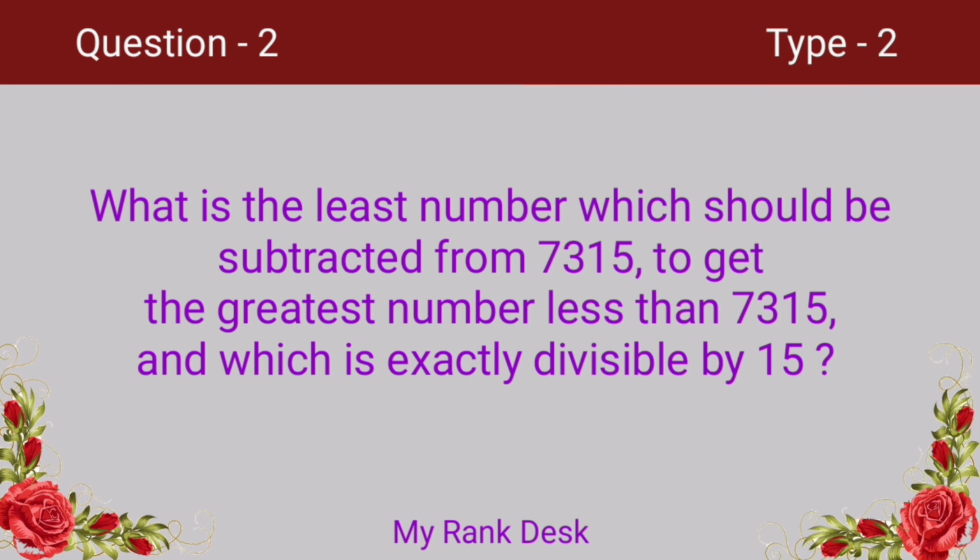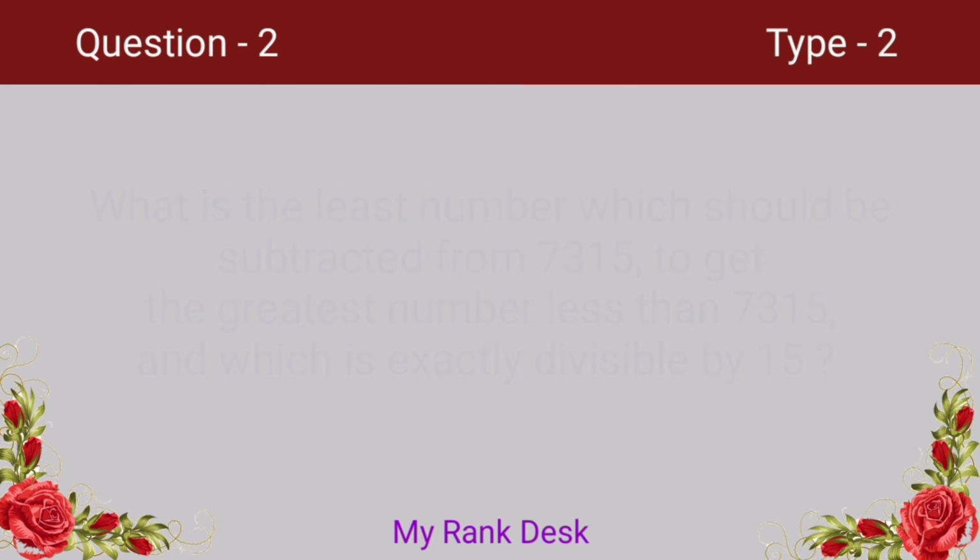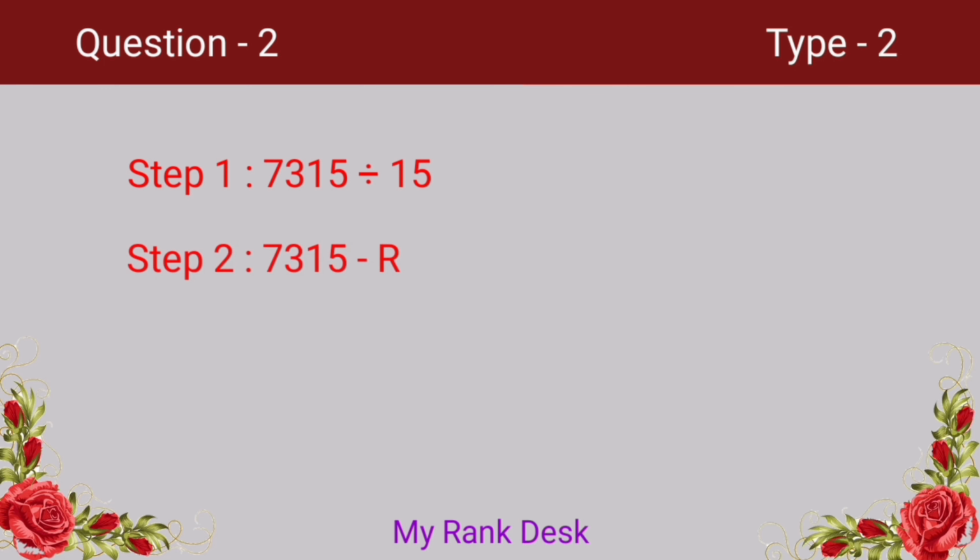Let's see how we can find the answer. Divide the given number 7315 by the given divisor 15. Then we get remainder 10. On subtracting the remainder 10 from 7315, we get 7305. 7305 is a multiple of 15 and which is exactly divisible by 15.